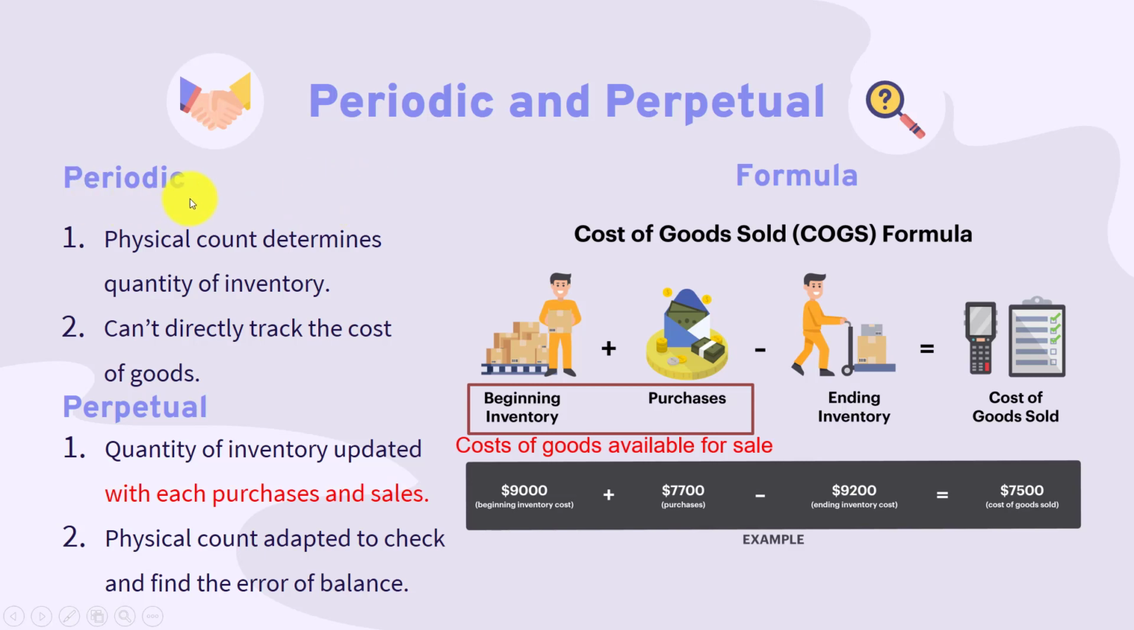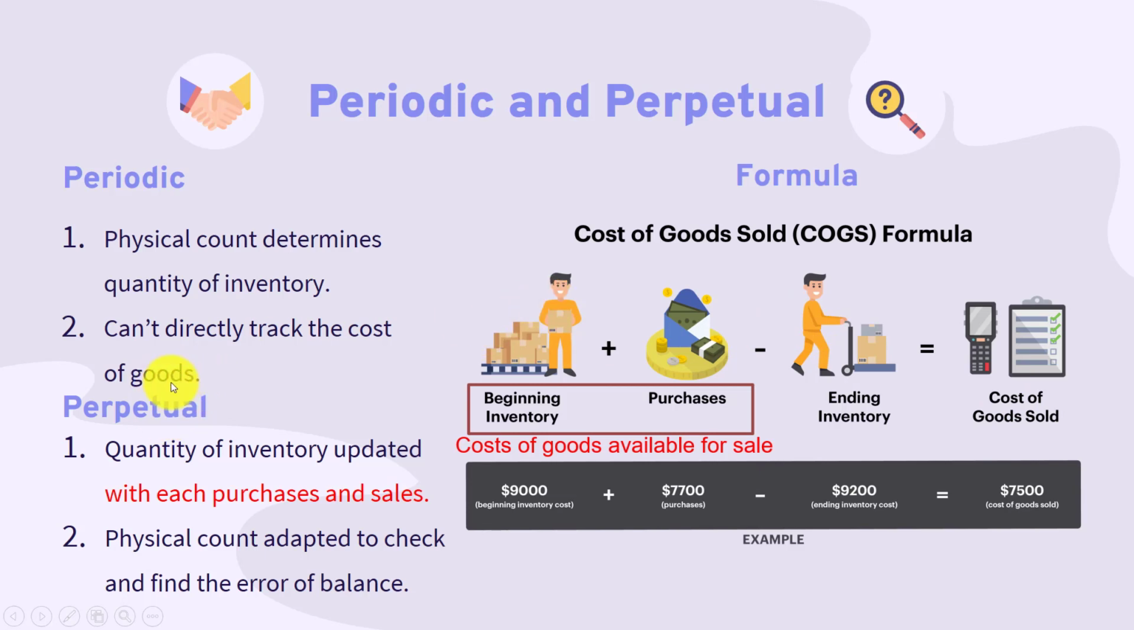The first one is periodic. Periodic means that you need to do a physical count in a specific period, then determine the quantity of inventory. But you cannot track the cost of goods directly. Maybe you will need this formula to get the cost of goods sold.